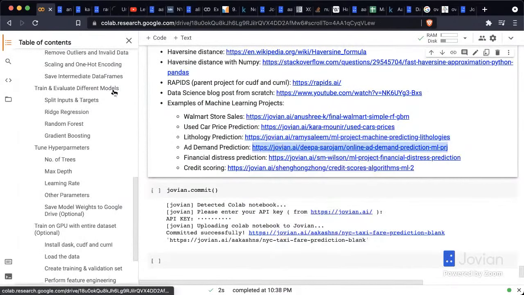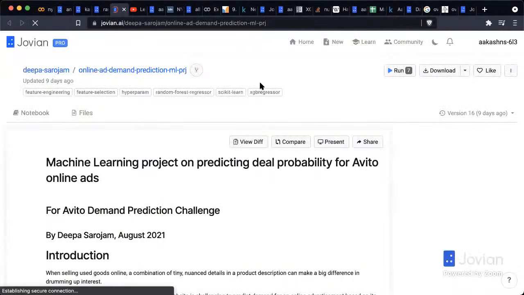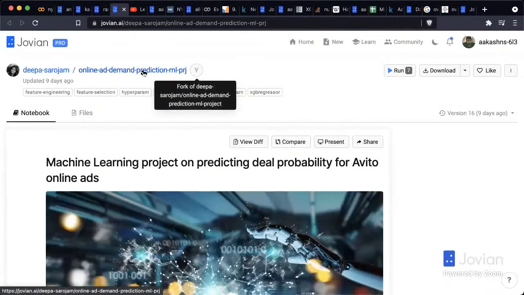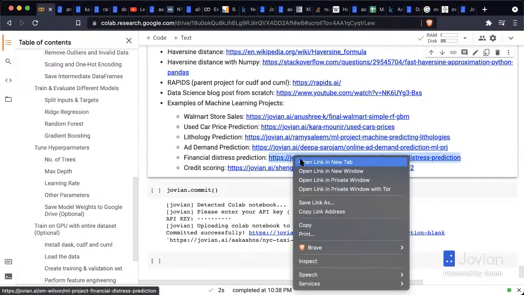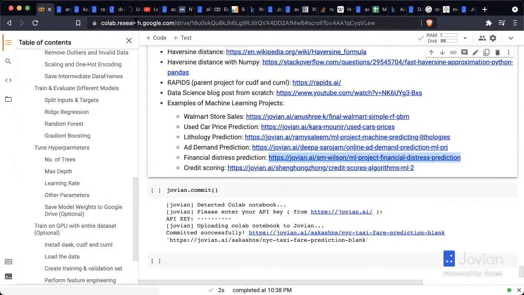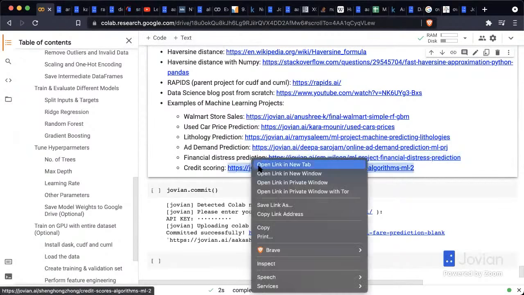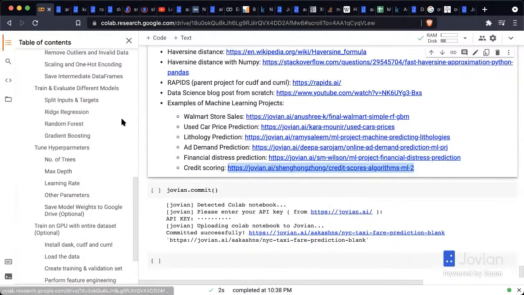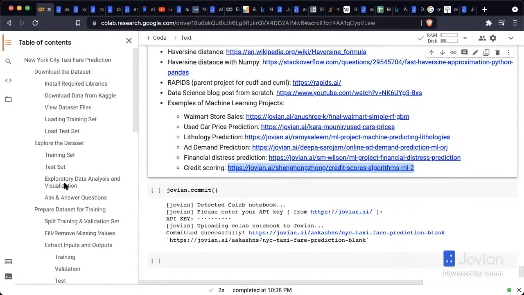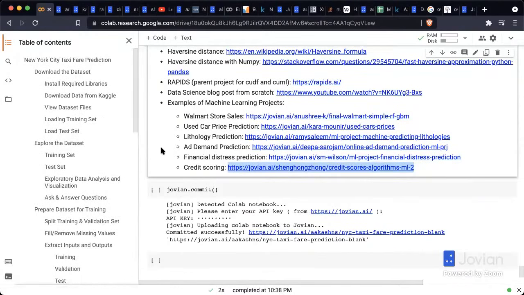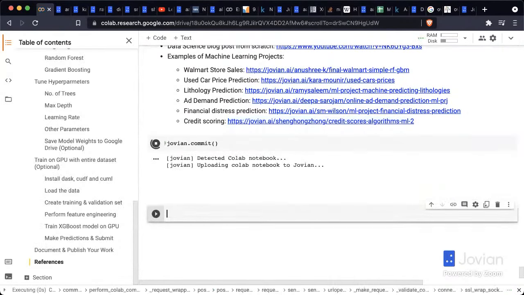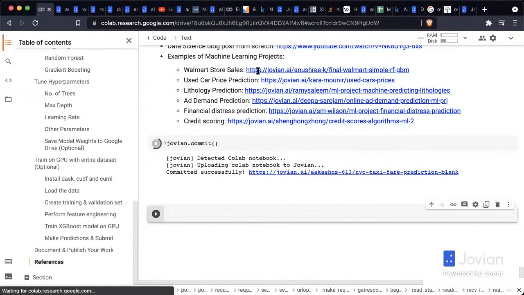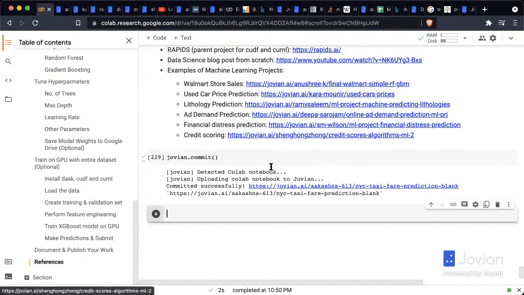Here's one about ad demand prediction, predicting whether a certain ad is going to be clicked on. Here's one on financial distress prediction, predicting whether somebody will face financial distress within the next year or two, and another machine learning project on credit scoring. And I hope you notice a similar trend that is there across all of these projects, which is how to apply machine learning to the real world. All of these are on real world data sets from Kaggle, right?